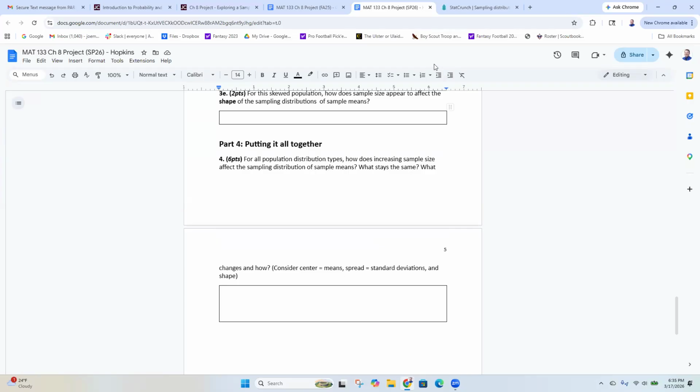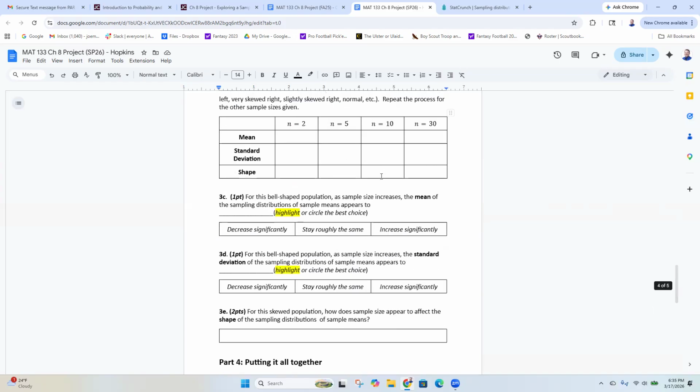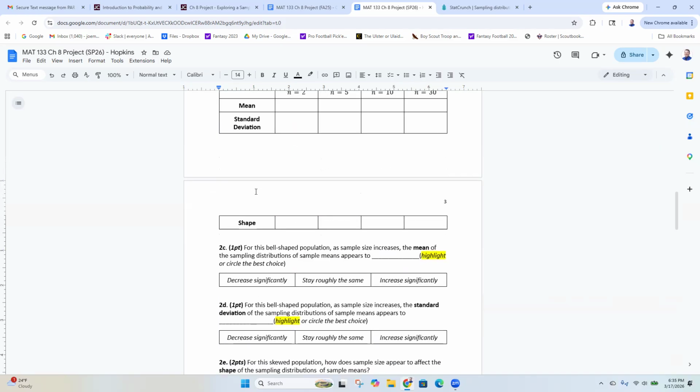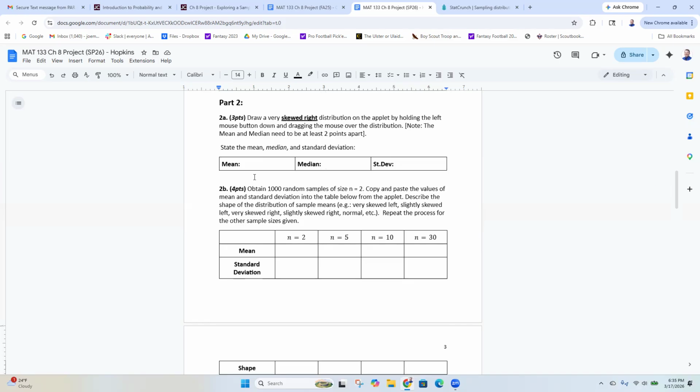Because it hammers home the point, which is in chapter 8, we are going to be talking about the central limit theorem. The central limit theorem is a very important part of statistics. I mean, it makes sense because it's central. So what the central limit theorem says is that it doesn't matter what shape your distribution is.